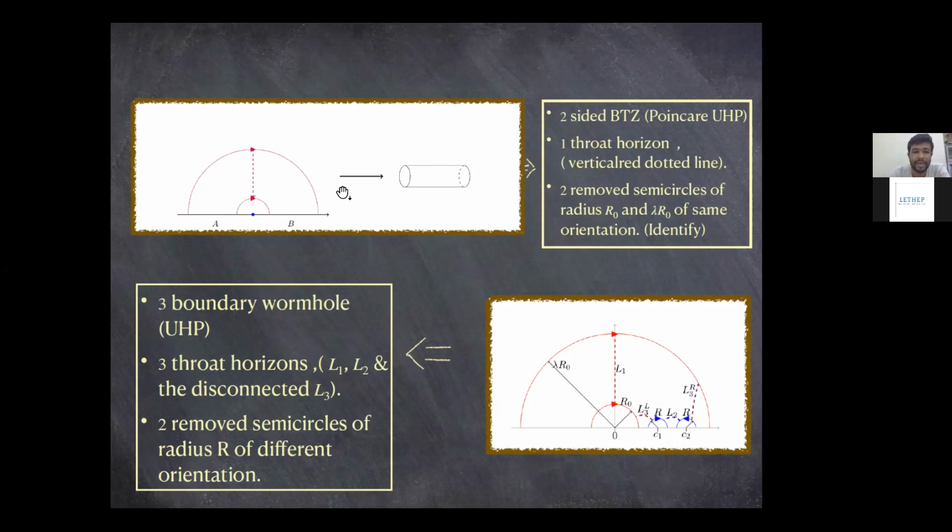And for example, when you draw a Penrose diagram at the t equals 0 point, you would see a bifurcation point between the two sides of the BTZ, and that bifurcation point is this throat, or horizon, or this dotted line that we have drawn here. So this is sort of the minimal distance between all of the lines that you could take between these two semicircles.